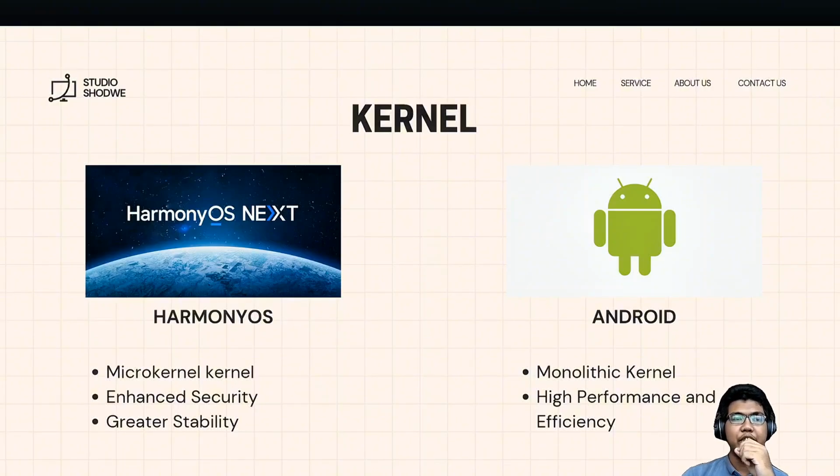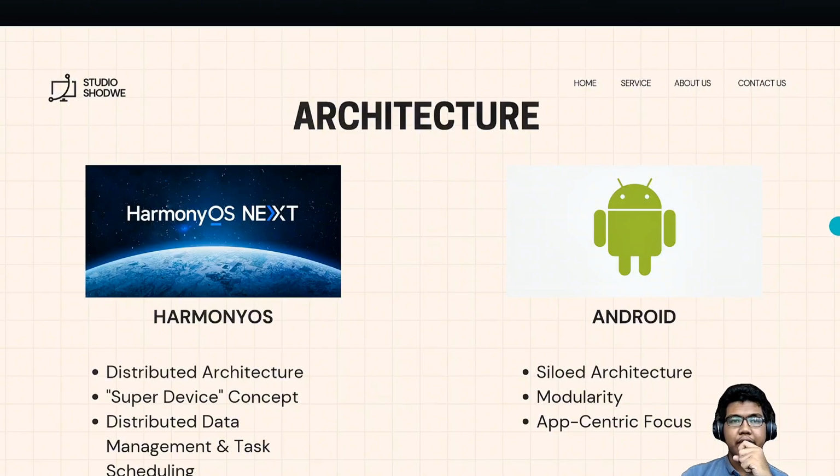Alright, another main difference is based on architecture. Since Harmony OS uses a distributed architecture, it can use the super device concept, where Harmony OS aims to integrate diverse devices, from phones and tablets to smartwatches, smart home appliances, and even a car infotainment system, into a single cohesive super device.